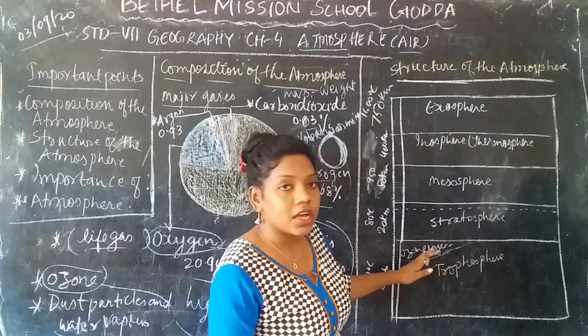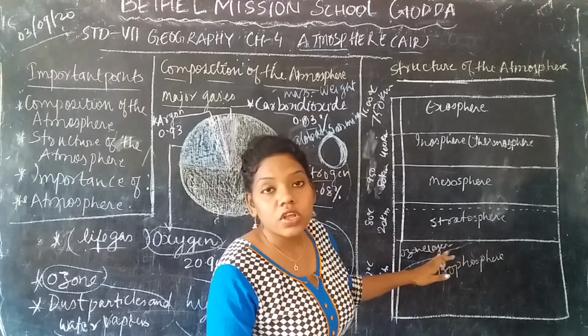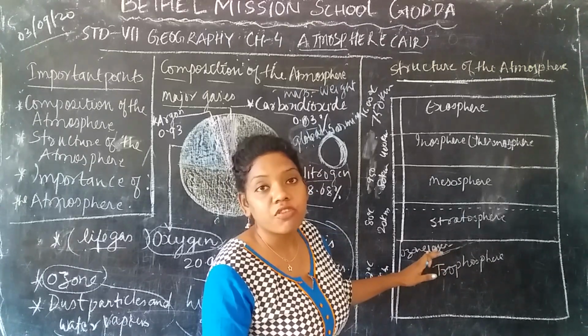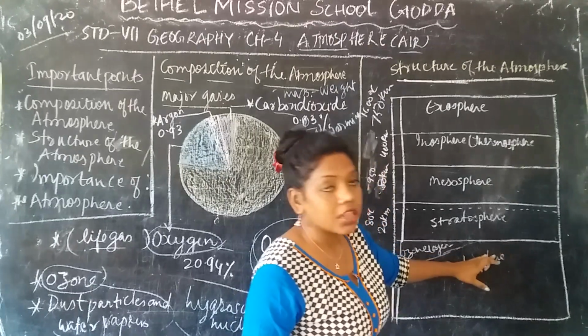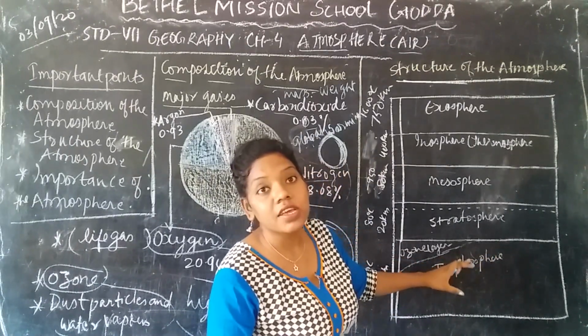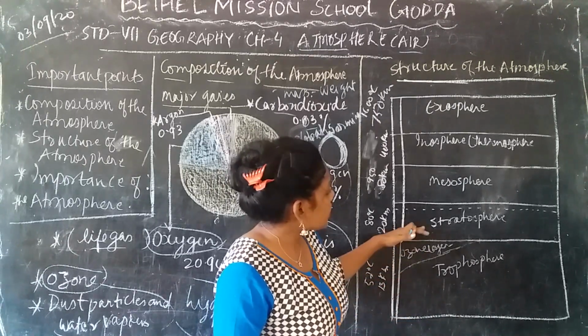And this ozone layer, what is the function of the ozone layer? You have already learned maybe. The function of the ozone layer is to protect us from the harmful rays of the sun. So all the heavy gases which are present in the troposphere are always helpful for the survival of life. Okay, so the next layer is the stratosphere.